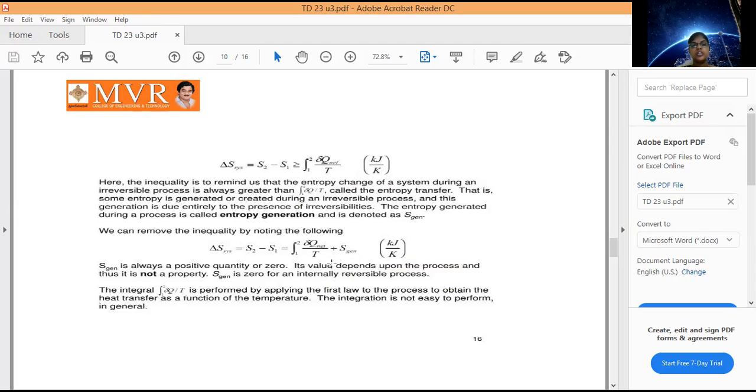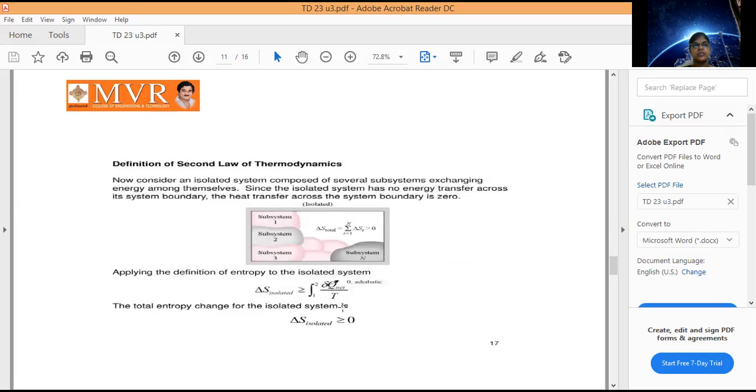Entropy generation is zero for a reversible process. So if entropy generation is zero, S2 minus S1 is equal to the integral from 1 to 2 of del q net by T, which is nothing but a reversible process.